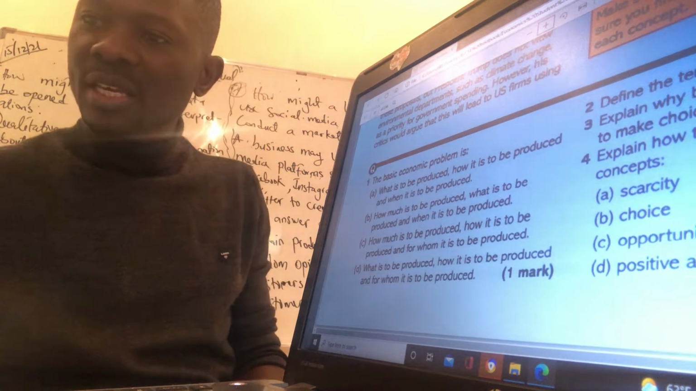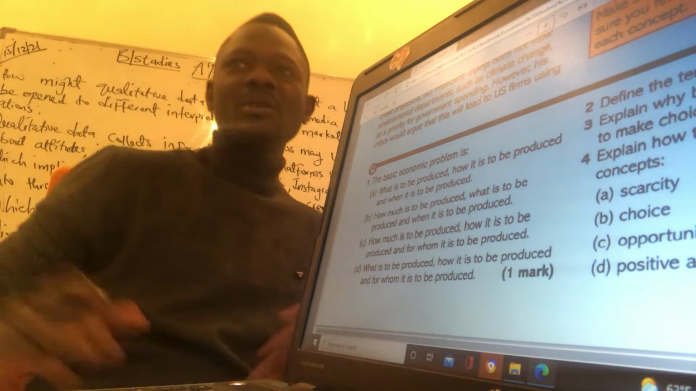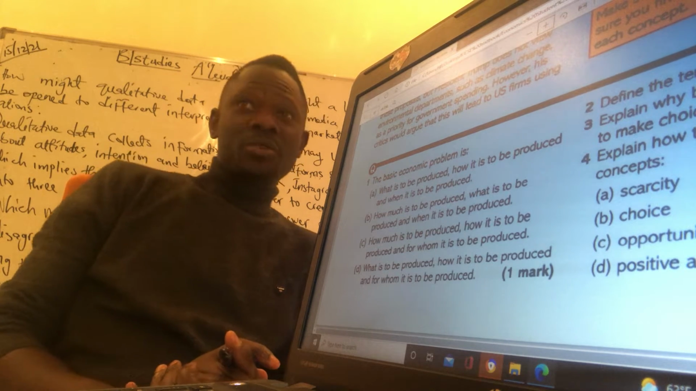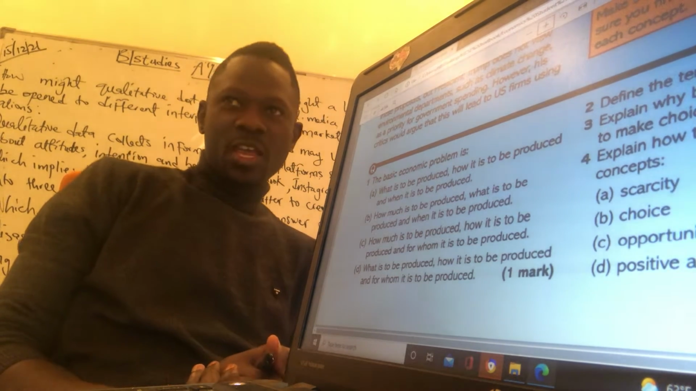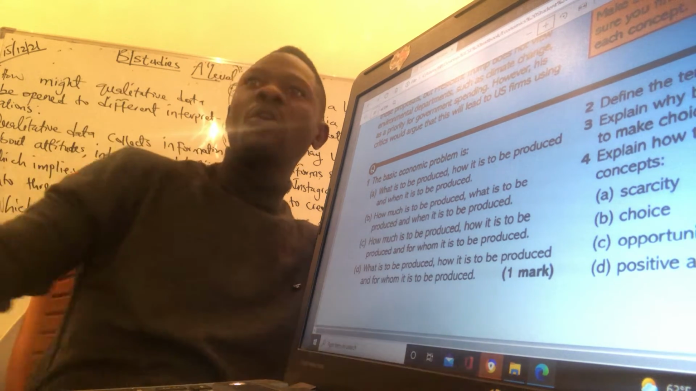So the second question says, define the term opportunity cost. And opportunity cost, that's the opportunity from a potential loss. Well, it's good, but you have to put it this way. Opportunity cost is the next best alternative that is forgone.